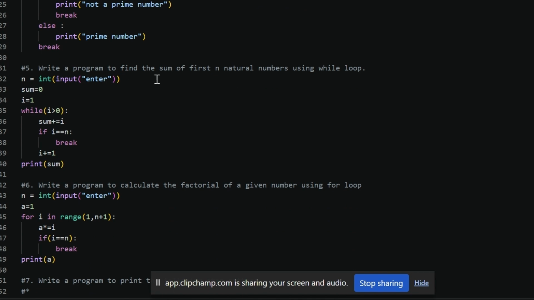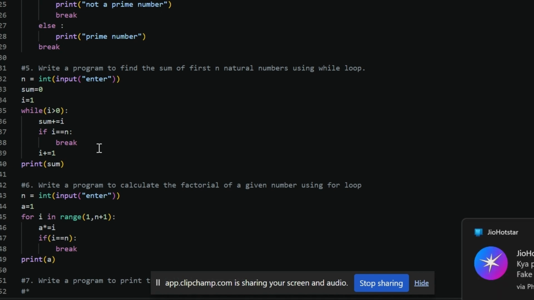Write a program to find the sum of the first n natural numbers using while loop. So first of all, take the input from the user. Initialize sum with 0. This initialization is important. And then I is equal to 1. When we are using the while loop, I greater than 0, then sum plus equals I. This is the shorthand operator, which means sum is equal to sum plus I.